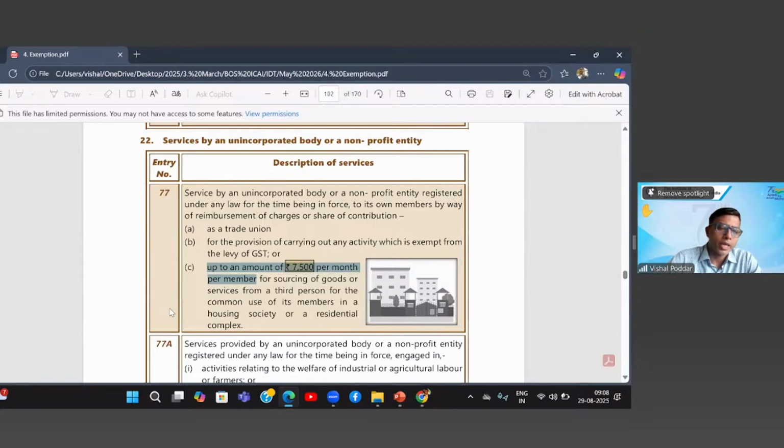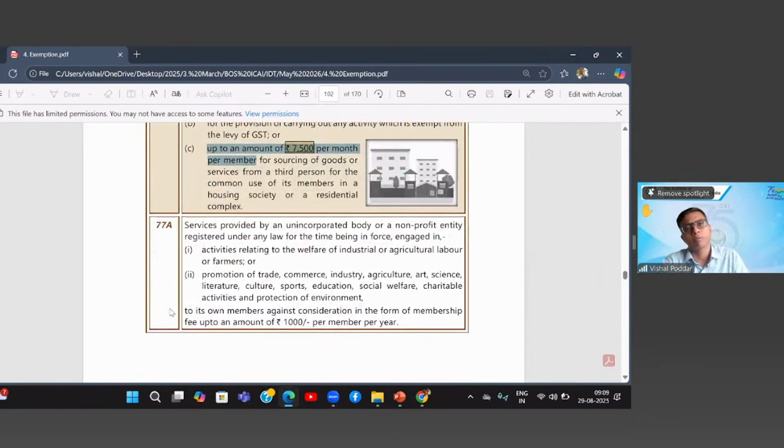The CBIC has clarified that in that case the entire 10,000 is taxable. We are challenging it, saying that out of 10,000, 7,500 still remains exempt and only 2,500 should be taxable. But this is still a dispute, yet to be finalized. Whenever it is finalized, we will get to know the final result. For the purpose of exams, you will follow both viewpoints, but majorly the one clarified by CBIC.